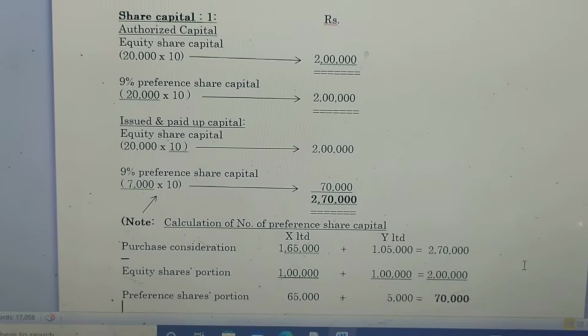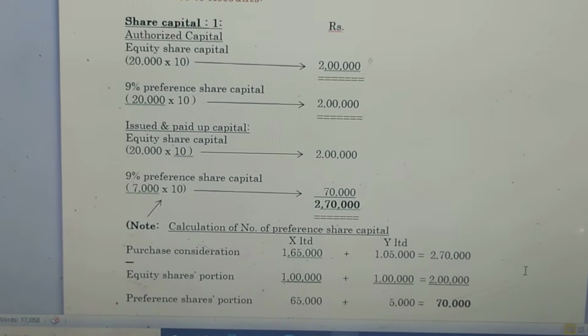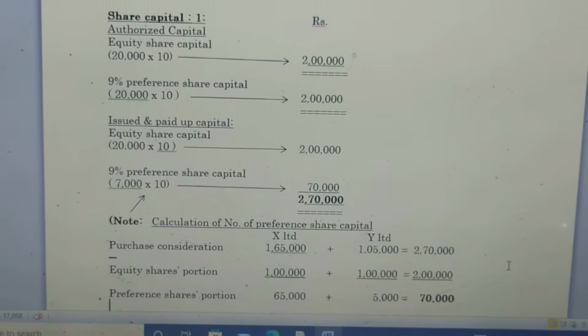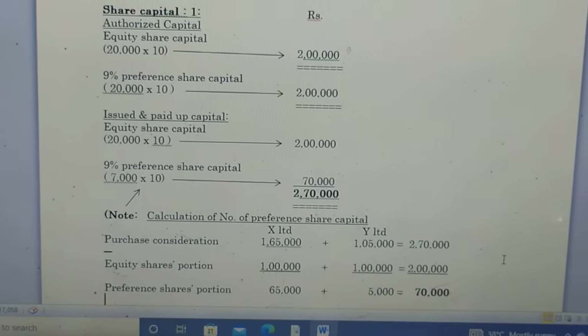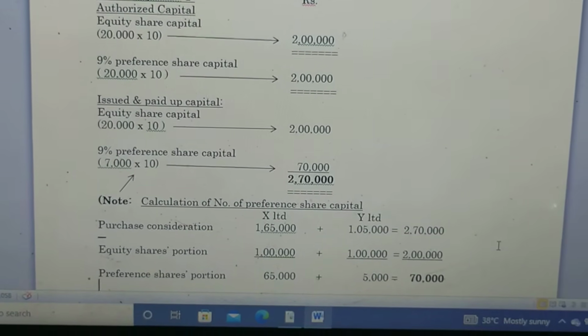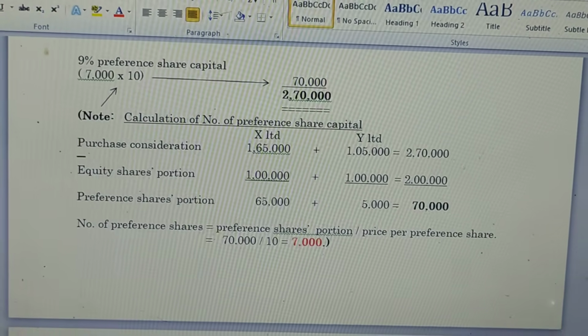The number of preference shares is 7,000 and the price is 10, so the amount of preference share capital is 70,000. How can we calculate the preference share capital amount? This note is for calculating the amount and the number of preference shares.